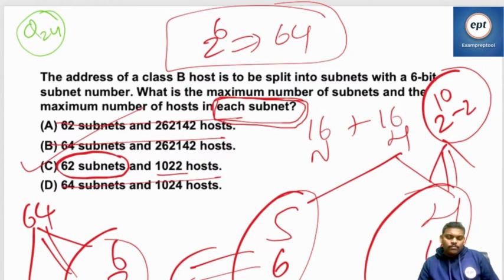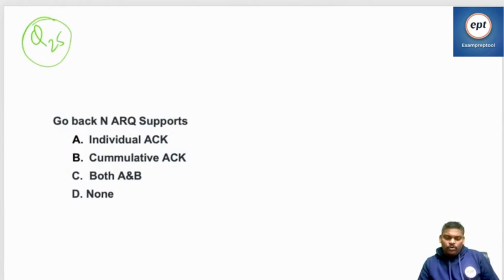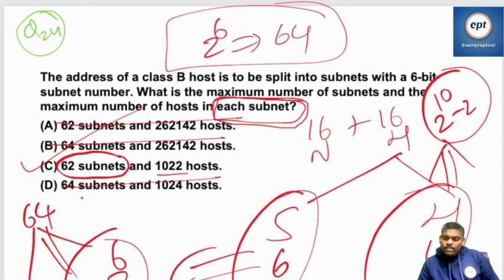That is the reason. Someone is saying 64. This one you cannot. Host is always 1022. Host you cannot compromise.